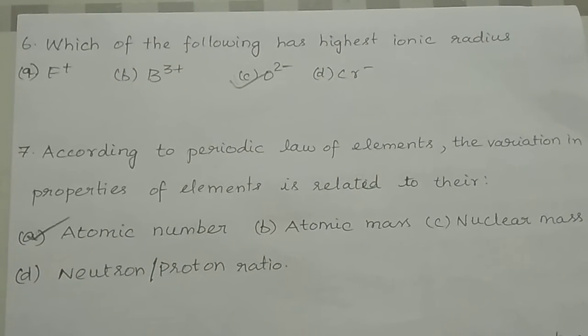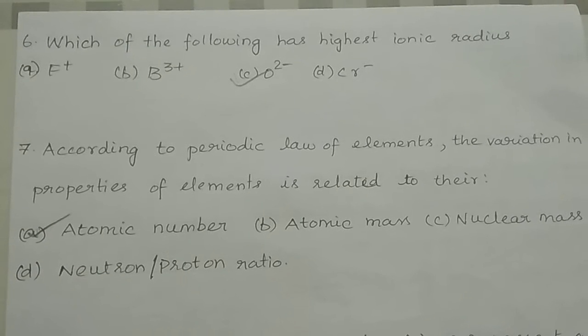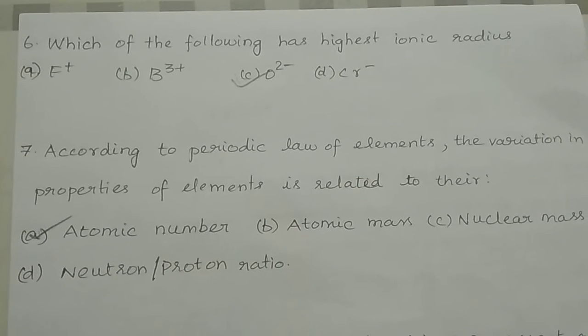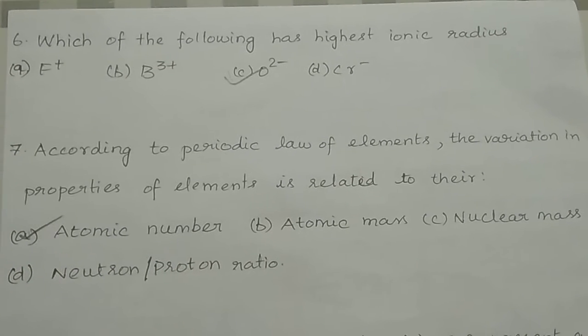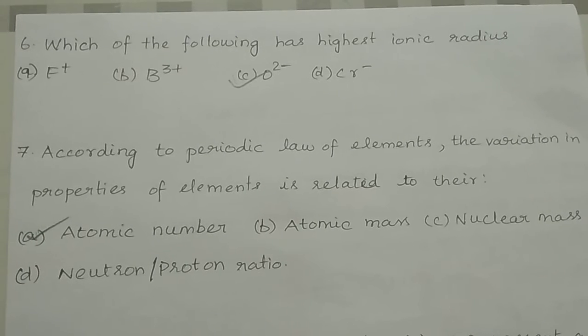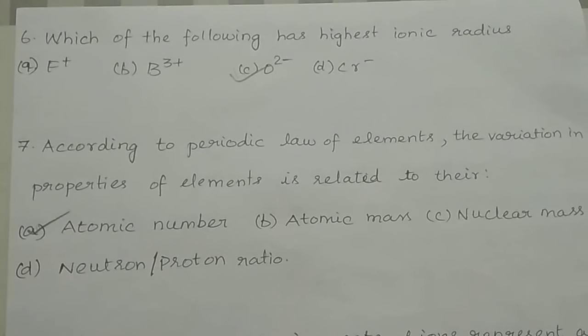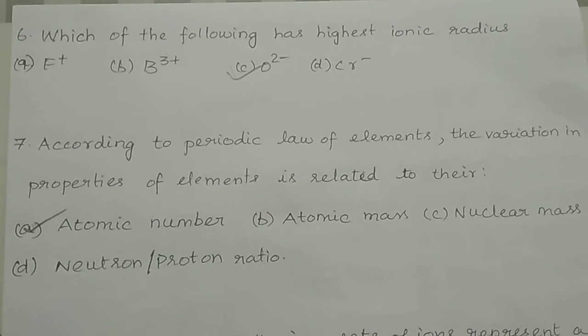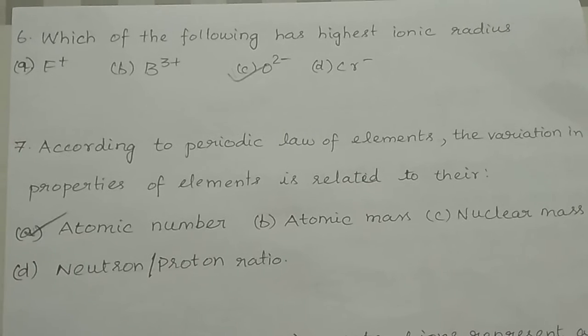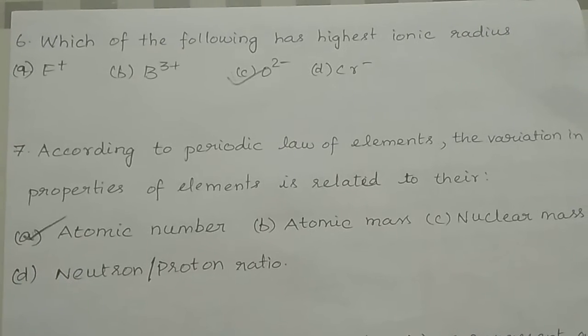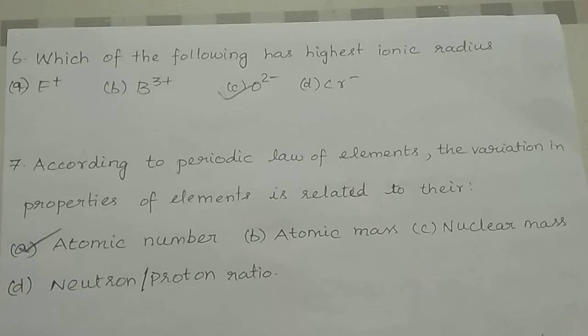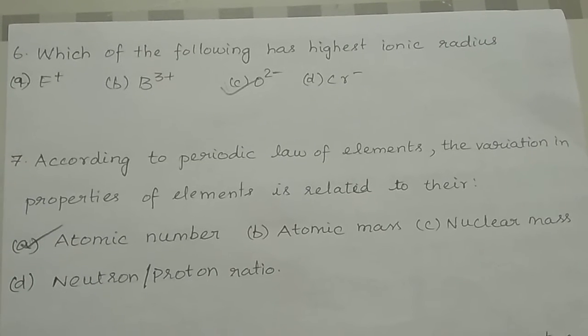So, amongst the two anions given in the options, O2 minus and Cr minus, O2 minus has greater number of electrons than Cr minus. So, O2 minus has the highest ionic radius.